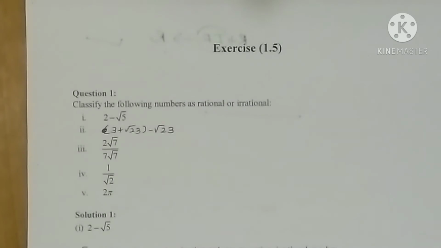Exercise 1.5, question number 1. Classify the following numbers as rational or irrational. First one, 2 minus root 5. Second question, 3 plus root 23 minus root 23. Next, 2 root 7 by 7 root 7. Fourth question is 1 by root 2. And fifth question is 2 pi. So let us see the solution now.